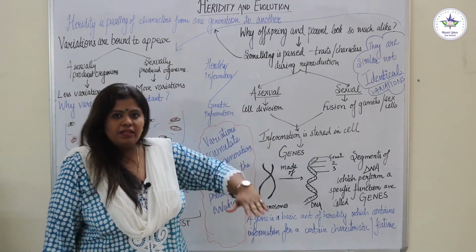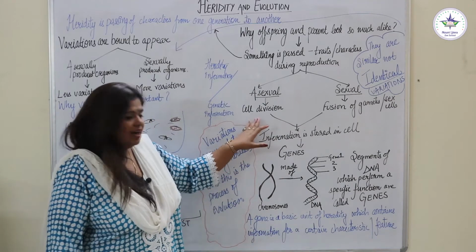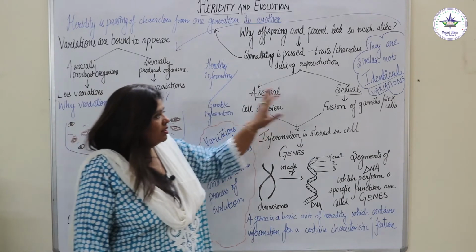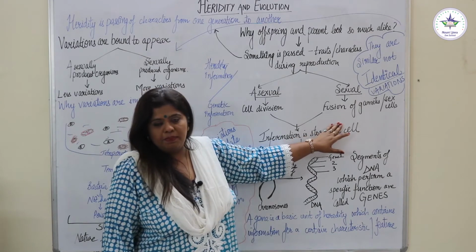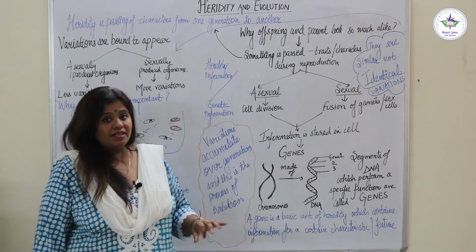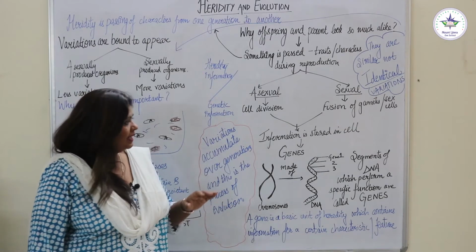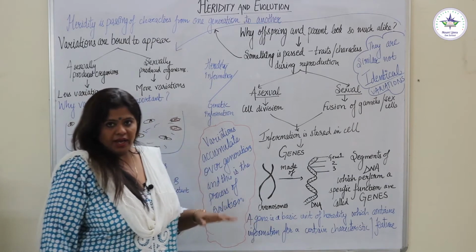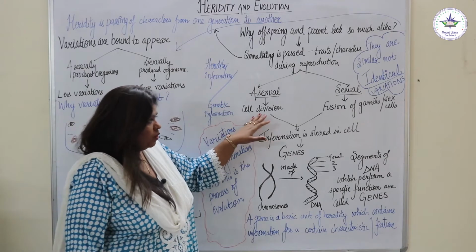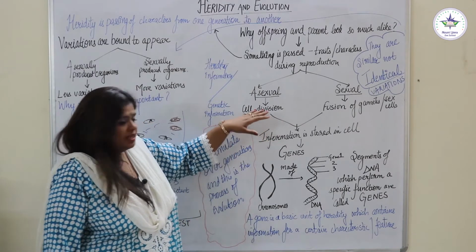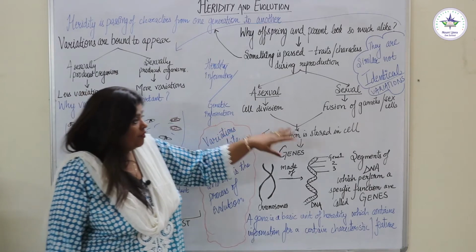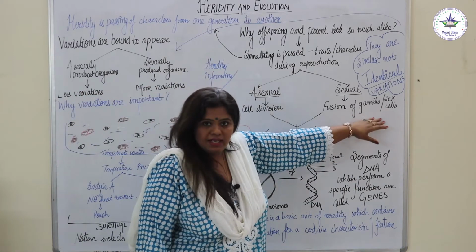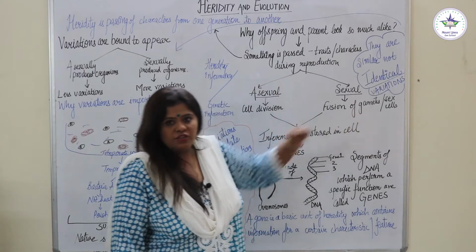Whatever may be the case, whether a cell is dividing into two or the fusion of gametes takes place, what we studied in the chapter Reproduction is that the basic process is copying of DNA. Some information is stored in the cell, whether it's the cell undergoing division in asexual reproduction, or the gamete that is going to fuse during sexual reproduction.